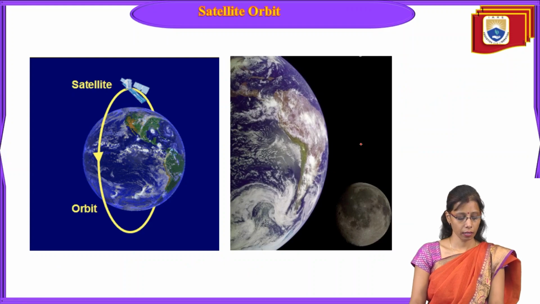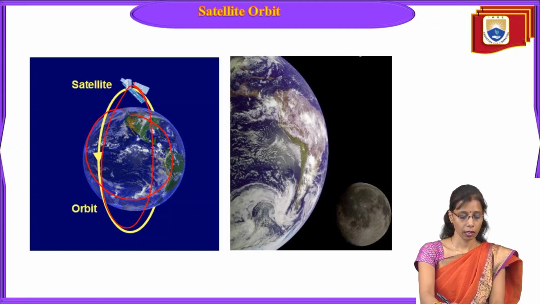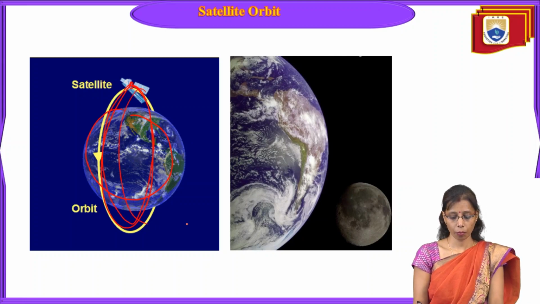Here is how a satellite orbit looks. Here is our Earth's surface, this is the orbit, and here is the satellite which keeps on rotating. In this orbit it will capture information following the swath, the path given to the satellite.